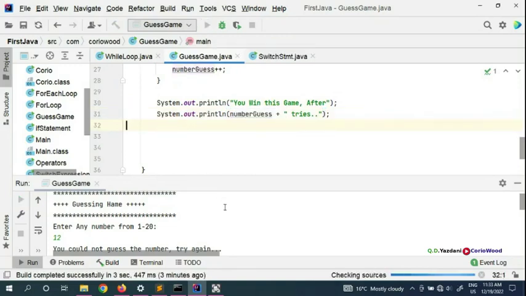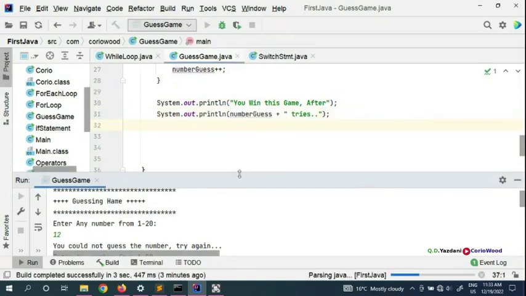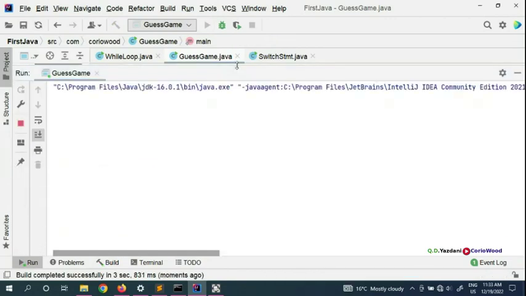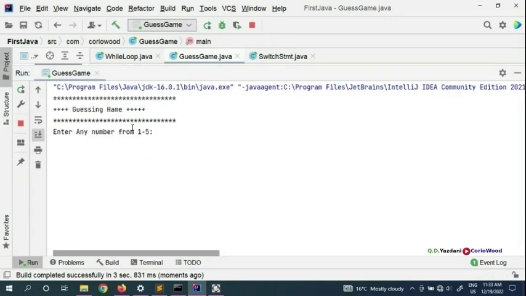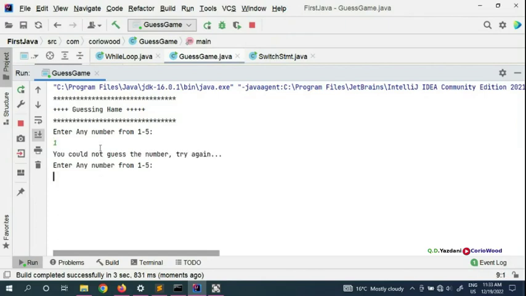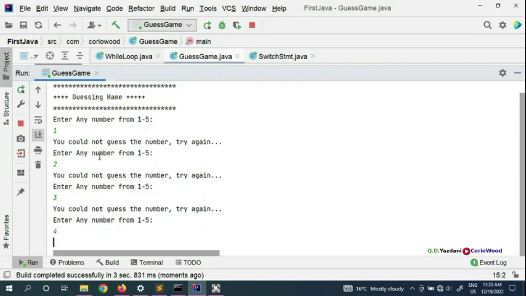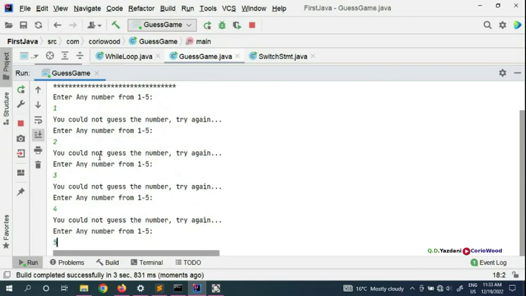Okay, so we can run it again now, from 1 to 5. For example, we put 1, cannot win. So for example 2, we put a 3, we put a 4, and then we put a 5.